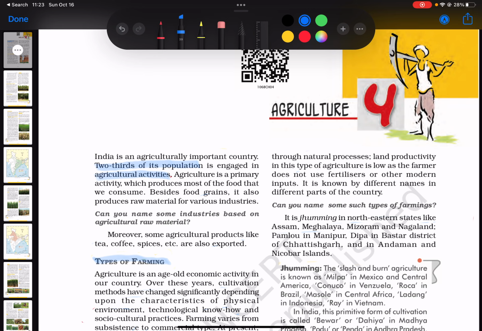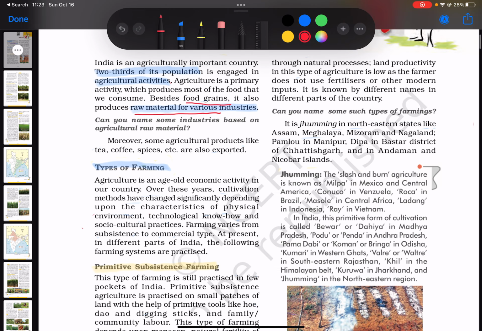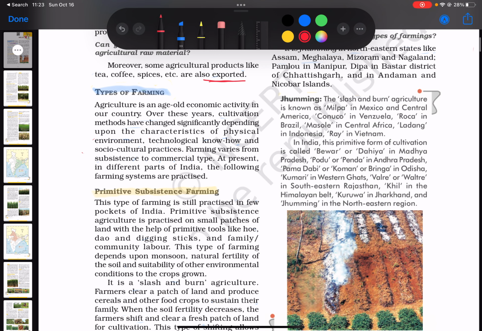And besides food grains, it also produces raw material for various industries. So, two key things. One is that it is a source of food grains for India and the raw material for the industries. Now, some agricultural products like tea, coffee, spices are also exported. So, there is also an element of contribution of agriculture to the economy through the means of export. So, these are the three key things. Now, let us look at the types of farming.